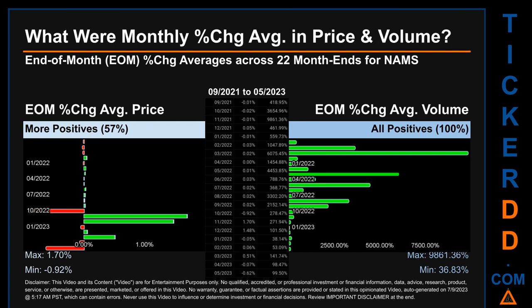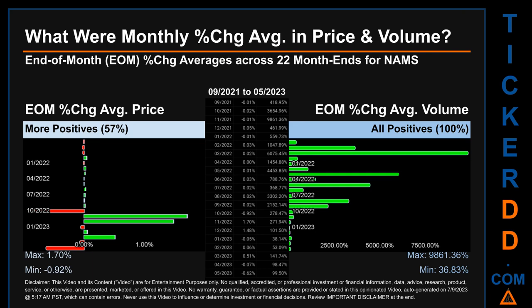From 2021 to 2023, 12 out of 22 month ends had a positive percentage change in average price. That is, 57% of month ends saw a positive percentage change in average price. In terms of volume, 22 out of 22 month ends had a positive percentage change. That is, 100% of month ends saw a positive percentage change in average volume.